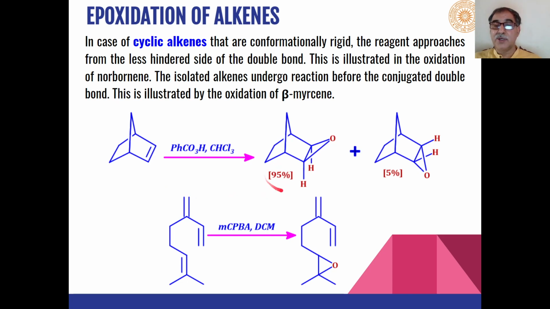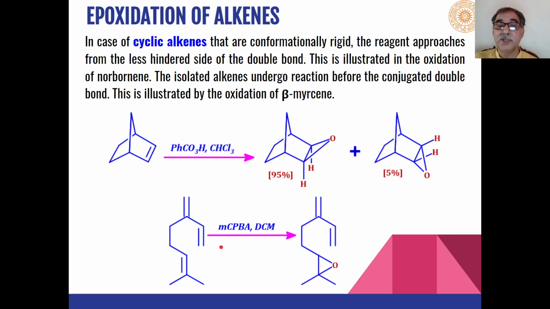So here we will get 95% of the product in the case of this bicyclic compound, bicycloheptene. We will get this type of product in 95% yield, where this oxygen will be upwards and these hydrogens will be on the downward side, whereas 5% of the product will be of this type.